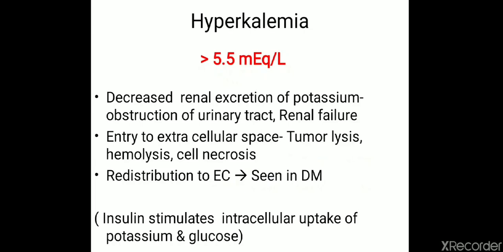Regarding hyperkalemia, hyperkalemia is due to plasma level of potassium more than 5.5 milliequivalent per liter. So this hyperkalemia can be due to decreased renal excretion of potassium. This decreased renal excretion of potassium can be due to obstruction of the urinary tract or due to renal failure. And this hyperkalemia can also be due to entry of potassium into the extracellular space from the intracellular space. So potassium is the major cation present inside the cell.